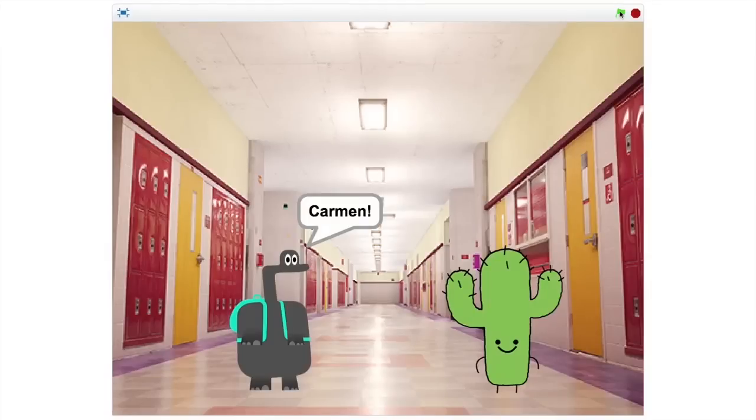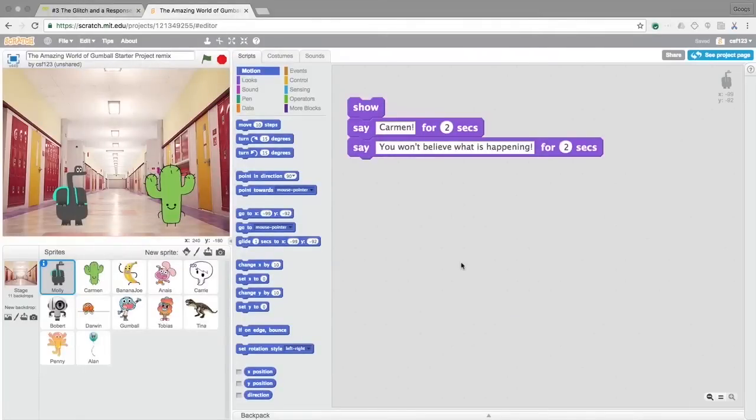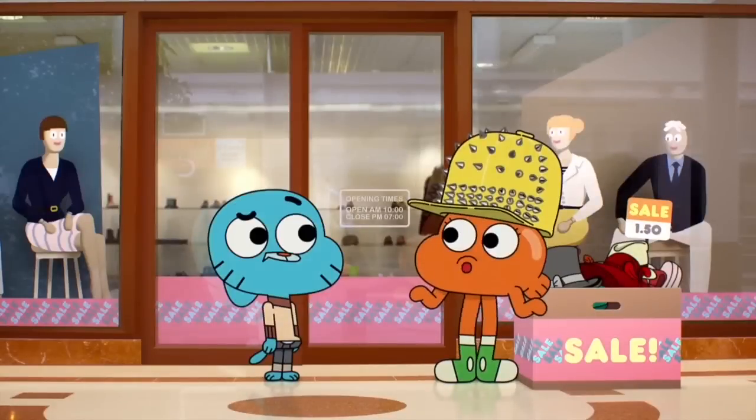Now that you've added some foreshadowing to your story, you will program a glitch that you can reuse throughout the story. Then, you will make your second character react to the glitch. In the signal, Gumball is the first to experience the glitches, and he struggles to explain them to Darwin. Check out some examples.